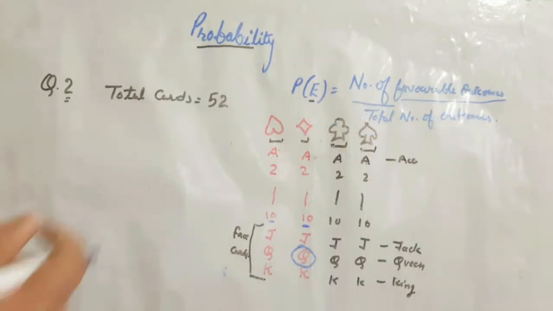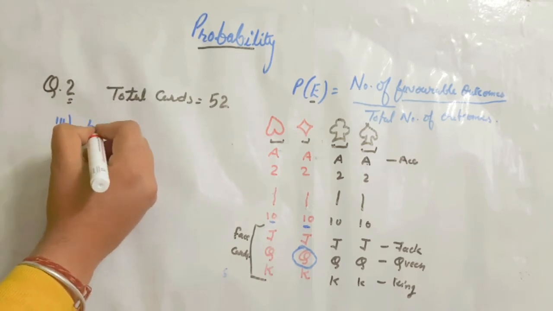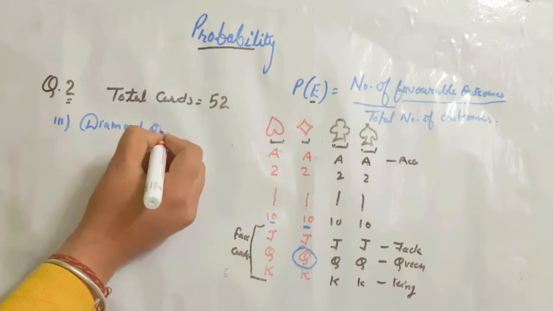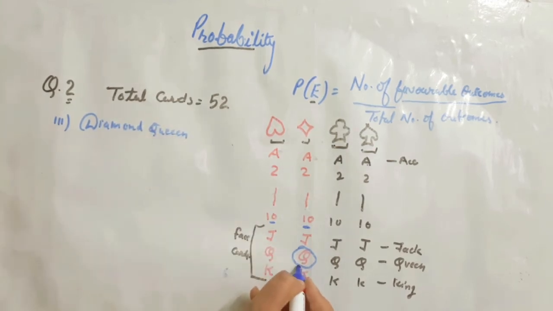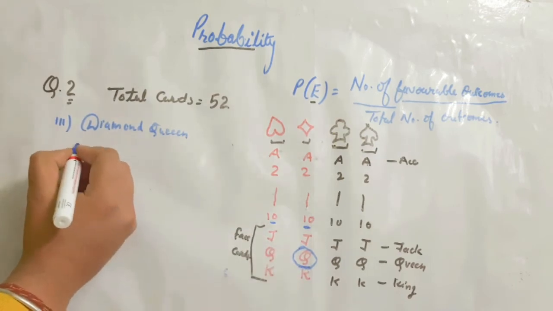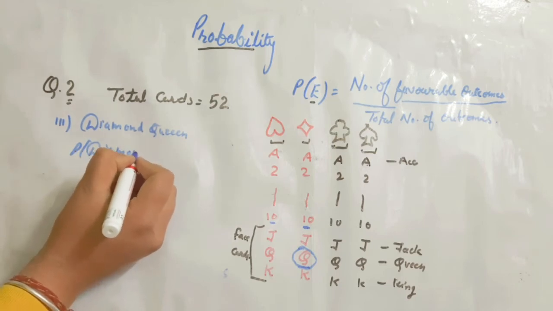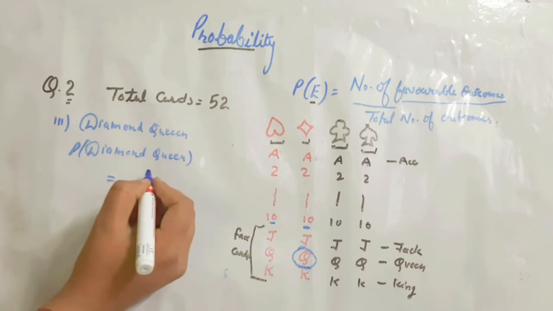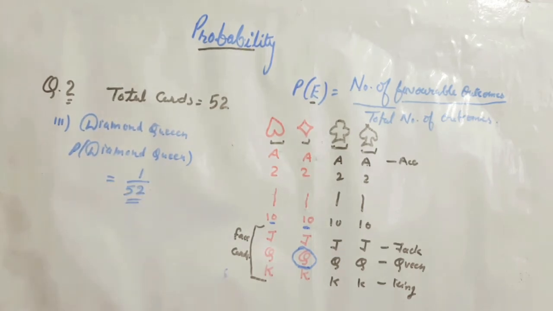Next is the probability of a diamond queen. Third part is a diamond queen. And we know that we have only one diamond queen, so the probability of a diamond queen will be 1 upon 52. This is already in lowest term, so the answer will be 1 upon 52 only.